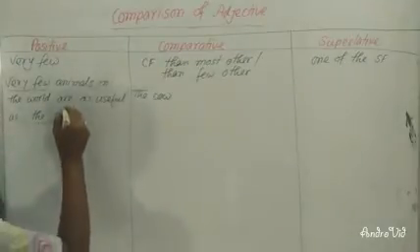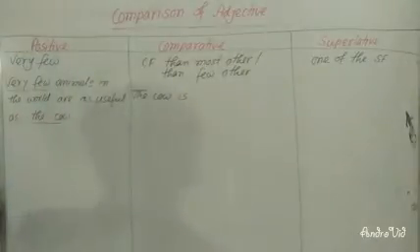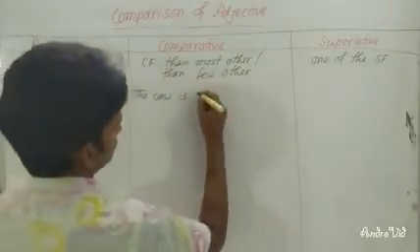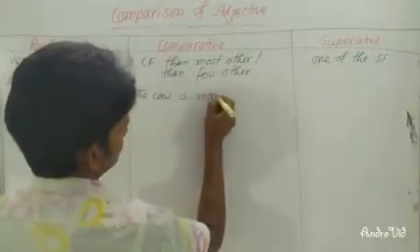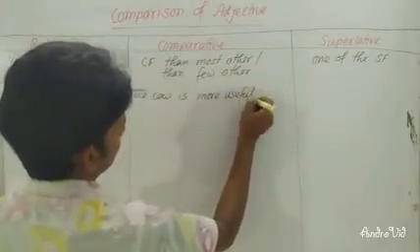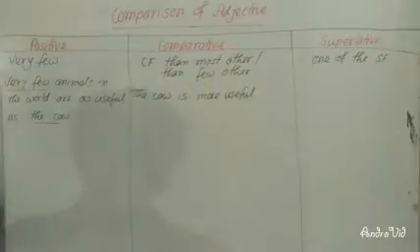Then you will have to write the verb 'is'. Then you go to the rules. CF, comparative form: useful will be more useful. Then you can write 'than most other' or 'than few other'.